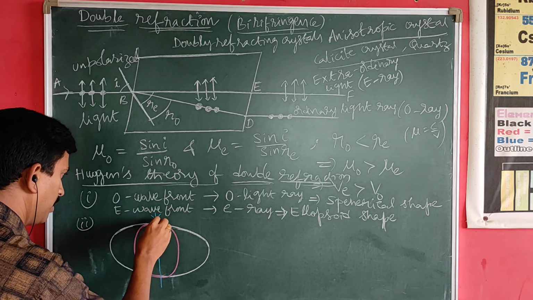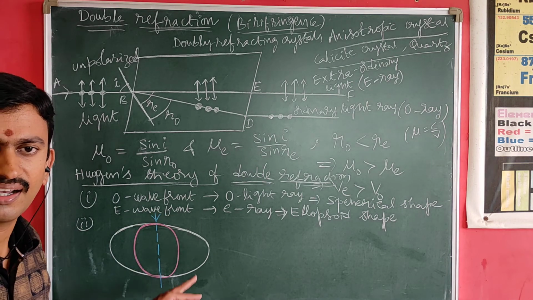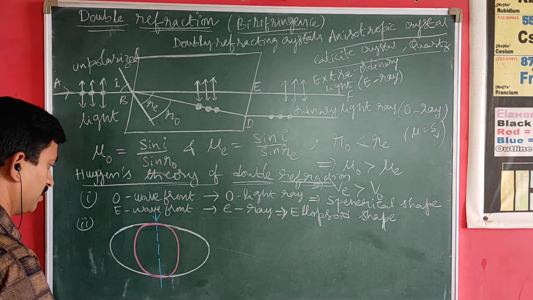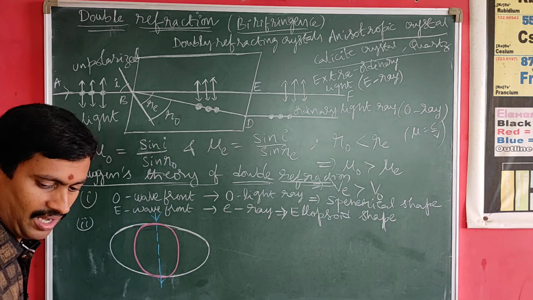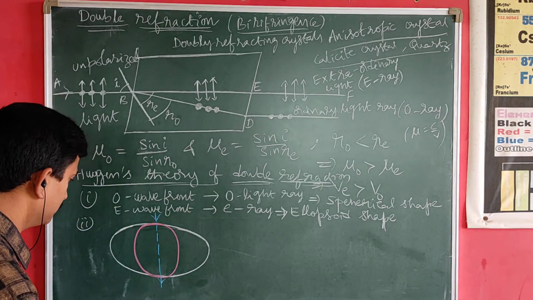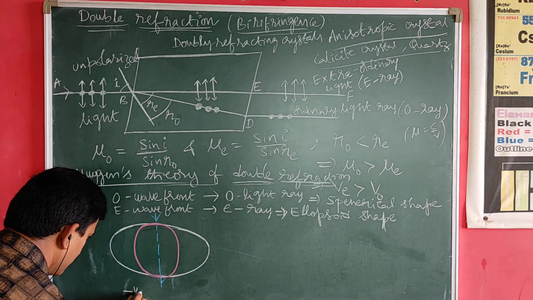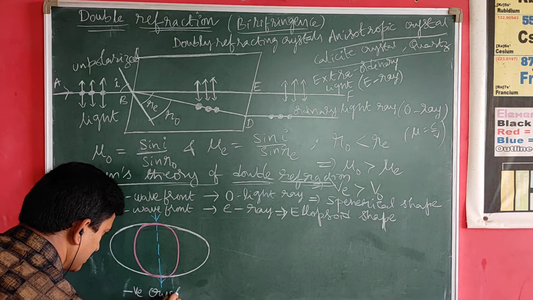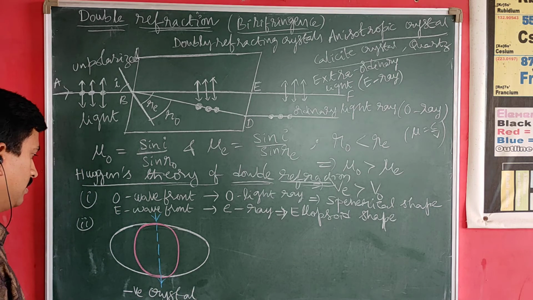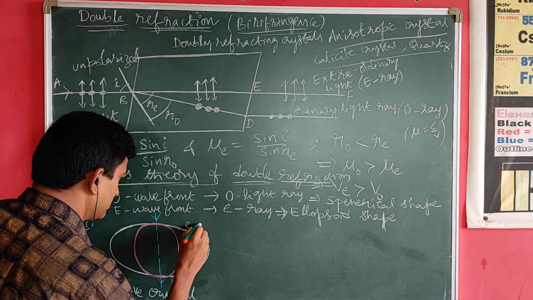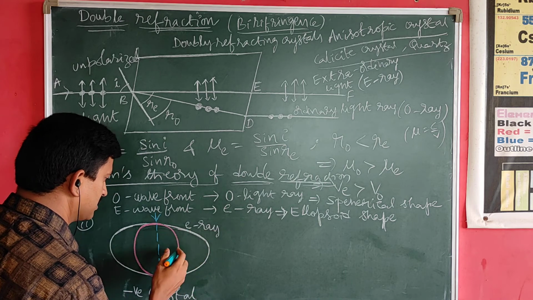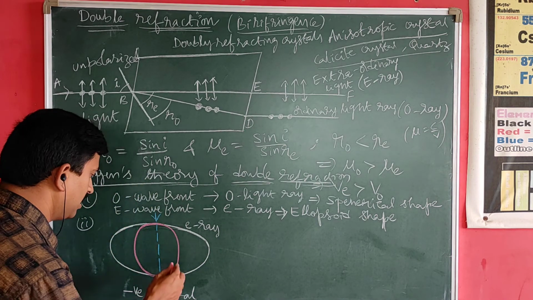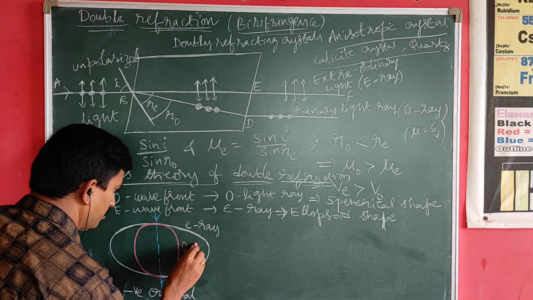Along the optic axis, both the ordinary light ray and the extraordinary light ray have the same velocity. This is in the case of a negative crystal. The example for a negative crystal is calcite. This ellipsoid represents the extraordinary light ray, and this sphere represents the ordinary light ray or O ray.